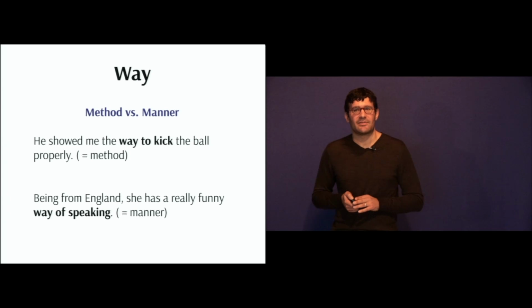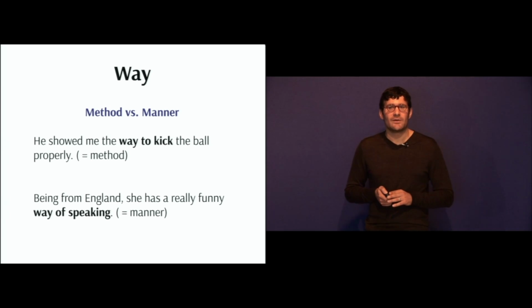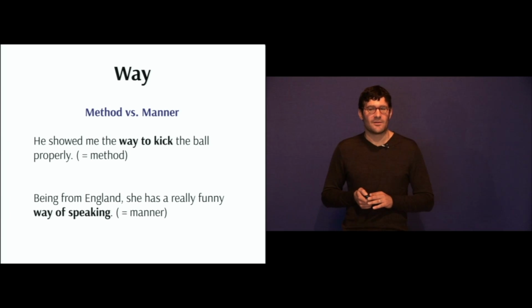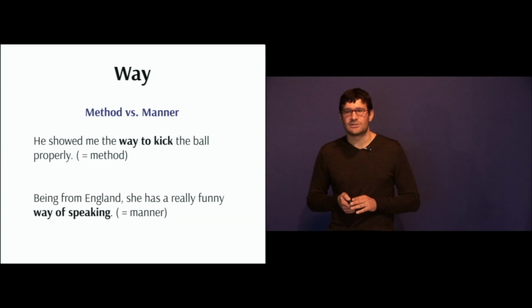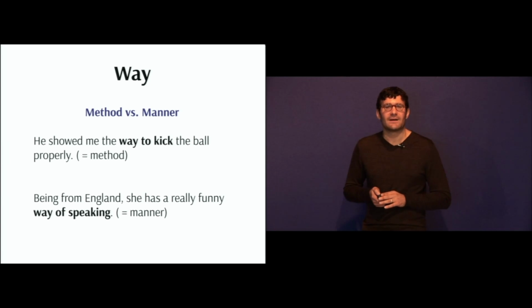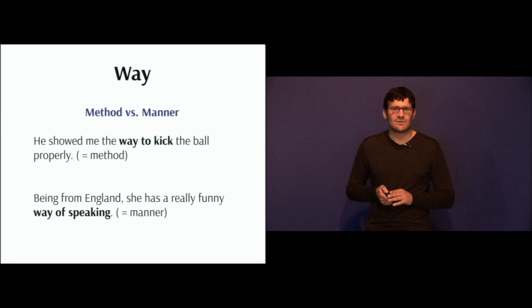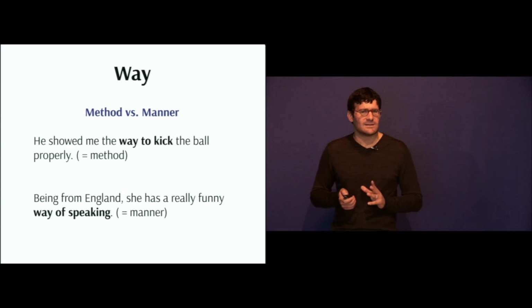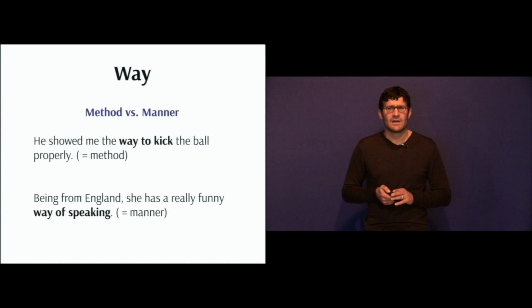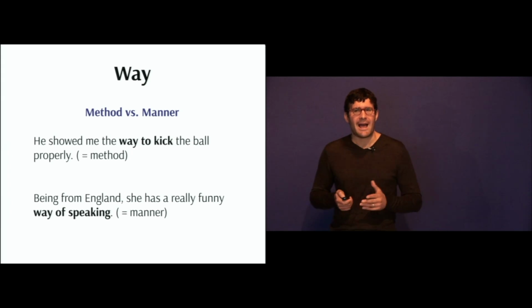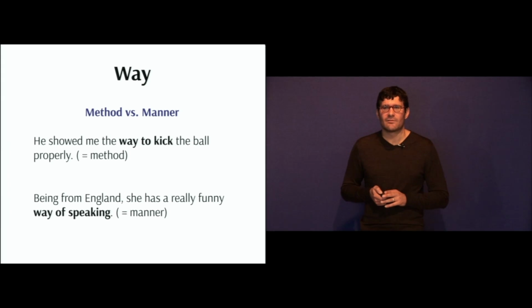Way. We have a method versus a manner. He showed me the way to kick the ball properly. The method. Being from England, she has a really funny way of speaking, a funny manner of speaking. Now, sometimes you would say method, manner, and in certain instances they can be very similar. So in certain sentences, for example, he showed me the way of kicking the ball properly. I might accept that, as he showed me the proper manner to kick the ball. Right? But being from England, she has a really funny way to speak, doesn't work. It's not a method of speaking, but it's a manner of speaking.